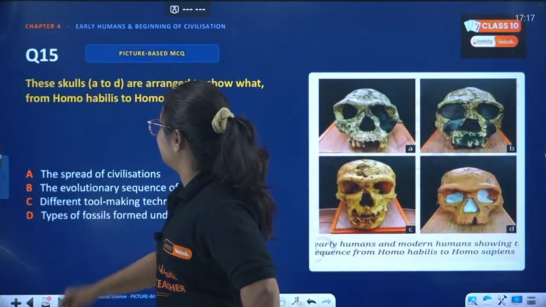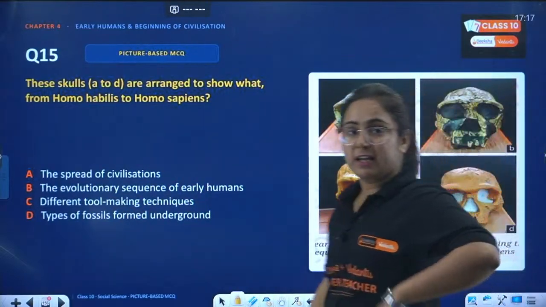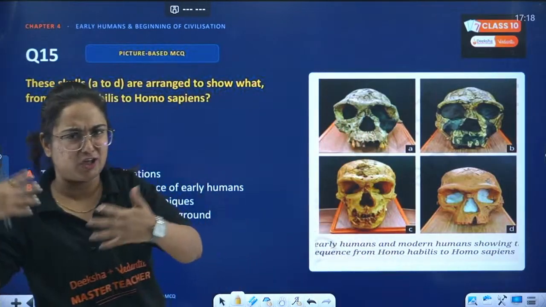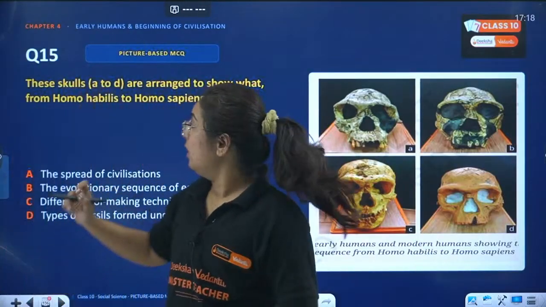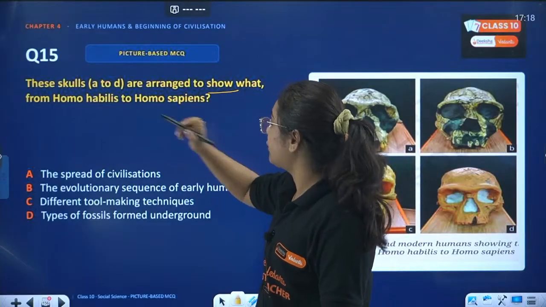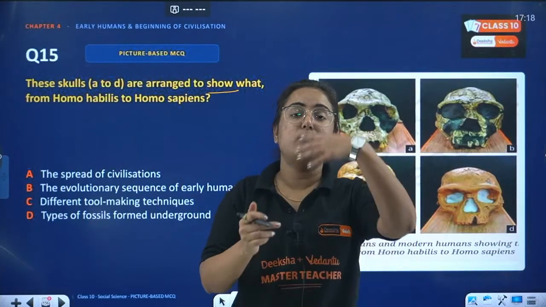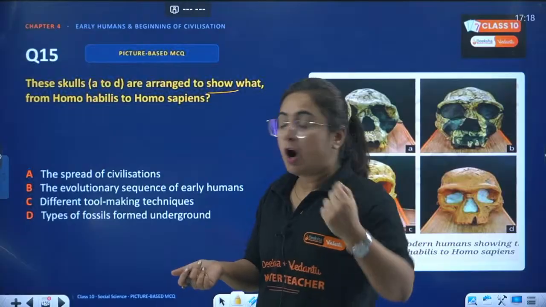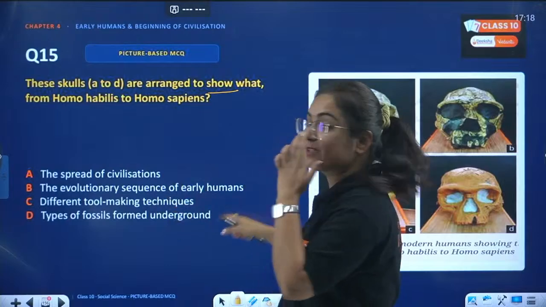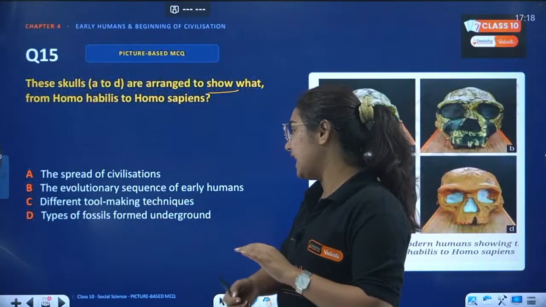Very good. Next question. These skulls A to D, so they refer to pictures A, B, C, D. We can see the changes in those skulls, right? These skulls from A to D are arranged to show what, from Homo habilis to Homo sapiens? Tell me what the pictures want to show you. Option A, the spread of civilization. Option B, the evolutionary sequence of early humans. Option C, different tool making techniques. Or D, types of fossils.